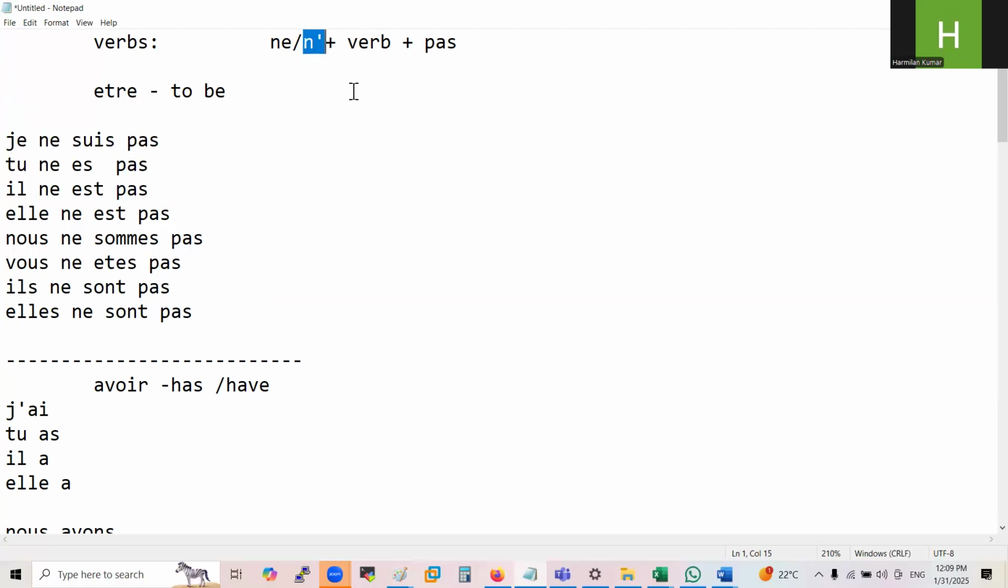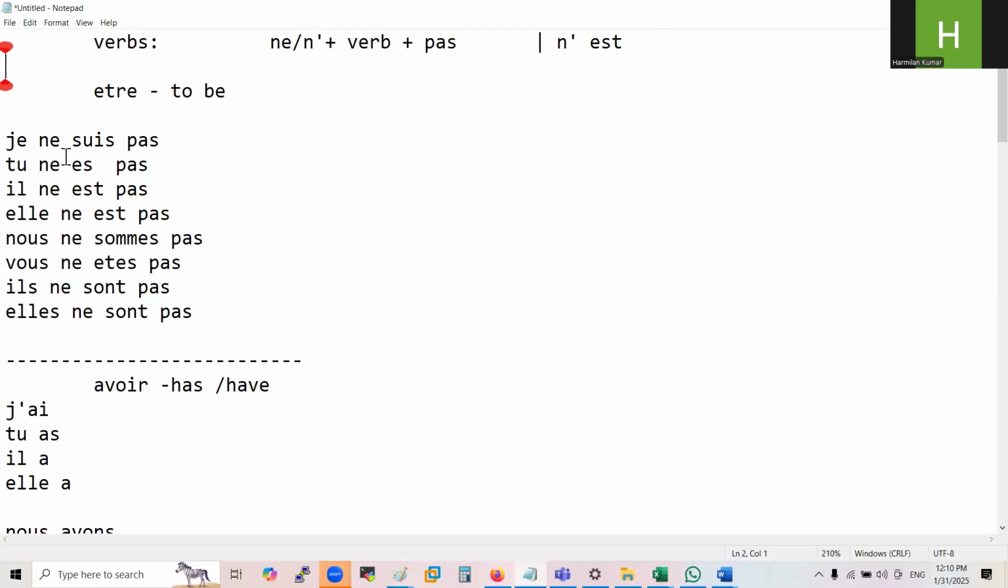If the next word starts with a vowel, we have to write this now. Like if I'm saying ne and a. The verb's first letter starts with a vowel, so ne? Then we can't write two vowels together in French. So we have to remove this e, then we have to write n plus apostrophe in that case, because the next word starts with a vowel. Understood? Understood this thing?